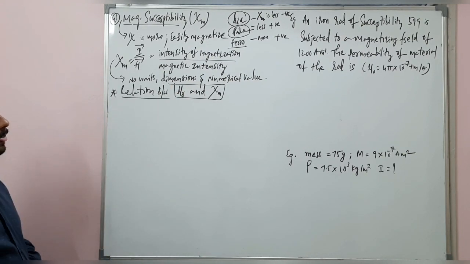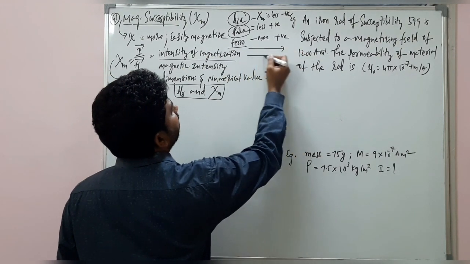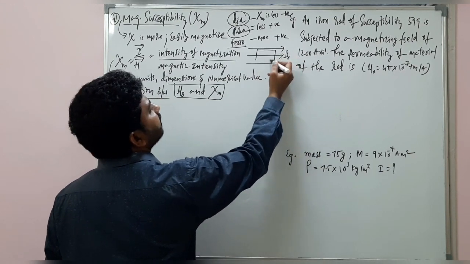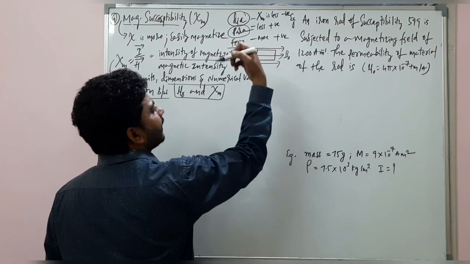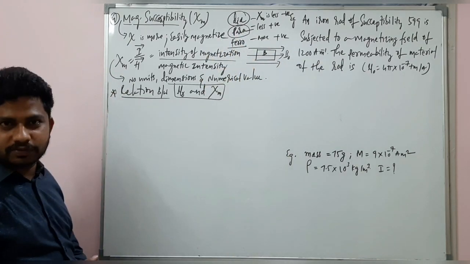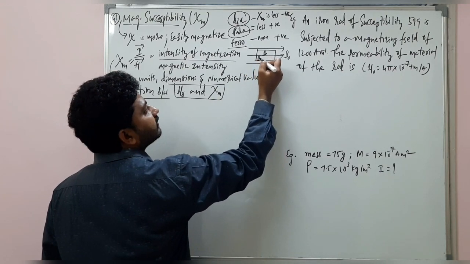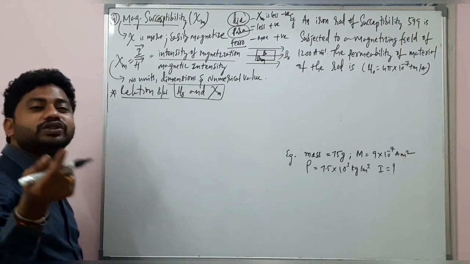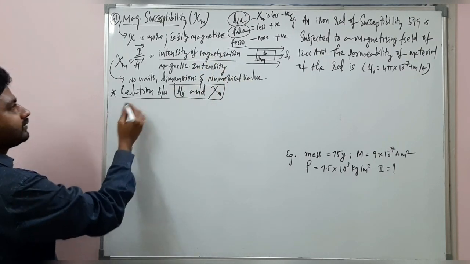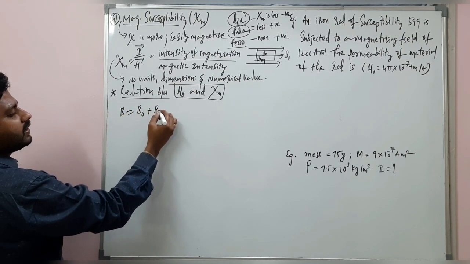It's so simple. What we have discussed in the last slide is there is an external magnetic field B naught, and an object is kept in this external magnetic field, where the total magnetic field inside this magnetic substance is B, and Bm is the magnetic field produced by the substance. So in that case, the total magnetic field will be B naught plus Bm.